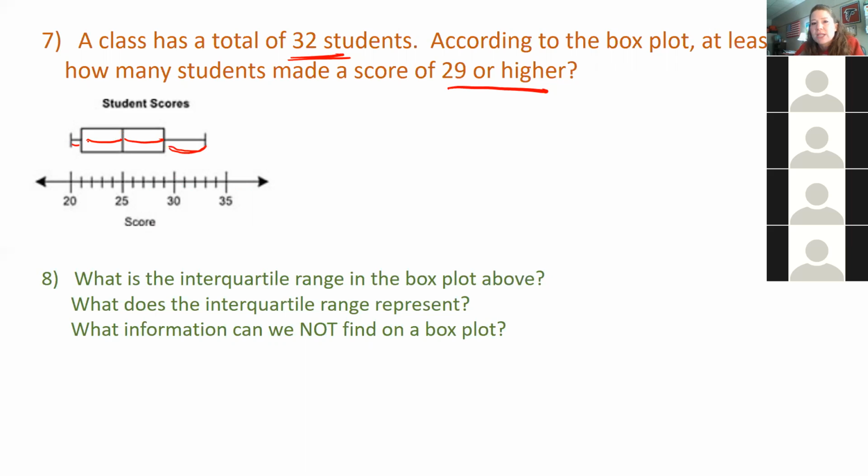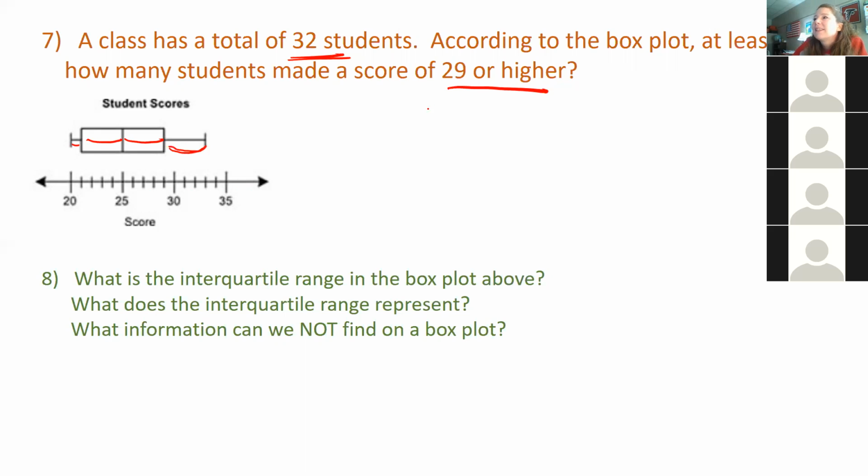There's 32 students. 25% is the same as 1/4, right? 4/4 of 3/4 of 32.